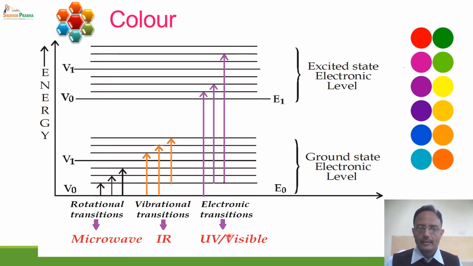It means that in order to have color, the compound should undergo electronic transition. Secondly, the energy gap between the ground state and excited state should be small, so that absorption takes place in the visible region, and the color which is absorbed is exactly what is called the complementary color of the substance which is observed by the person who is observing it. Okay.